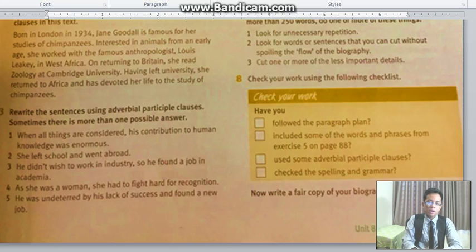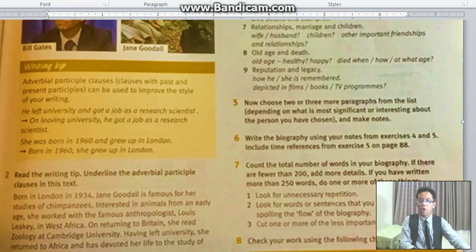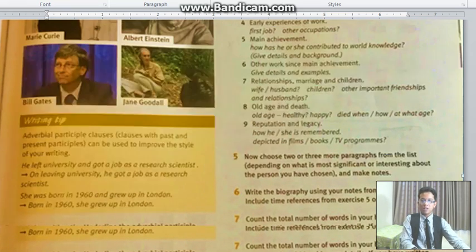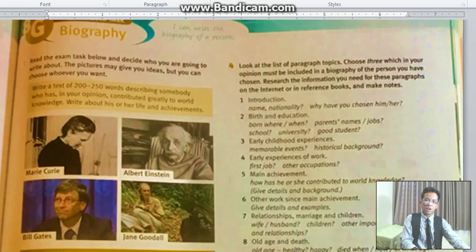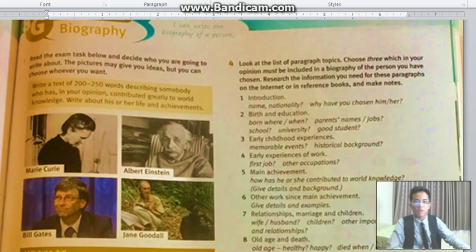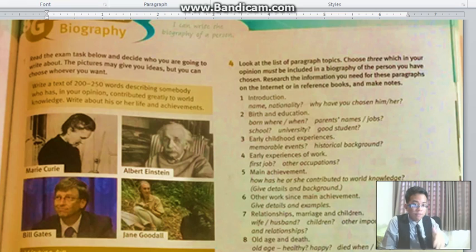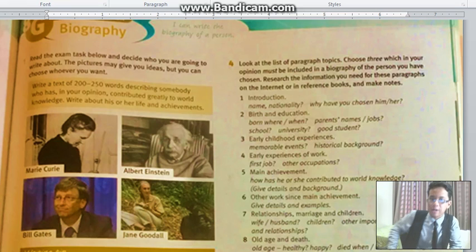So we'll be right back. No, not yet, because we're going to read a little for exercise number 4. Please think about it during the break. You can think by looking at the list of paragraph topics in exercise number 4. Choose 3 which, in your opinion, must be included in the biography of the person you have chosen.